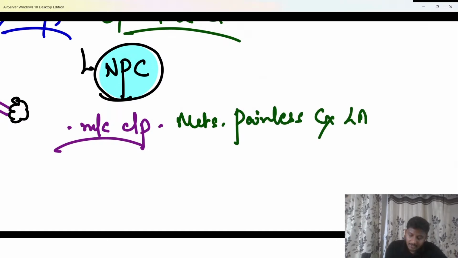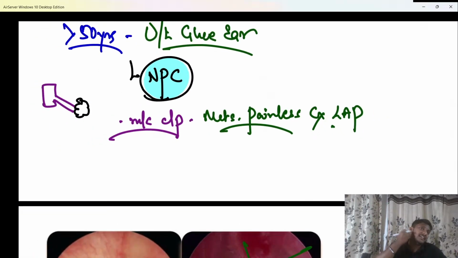Yes, it is such a hidden cancer that it presents to us in the very late stages, beta, when it has already spread or already metastasized to the cervical lymph nodes, beta. So it presents to us with the metastatic, painless cervical lymphadenopathy. PYQ yaad rakhna hai, baat. Okay? So therefore it is not picked up in the early stages, beta.